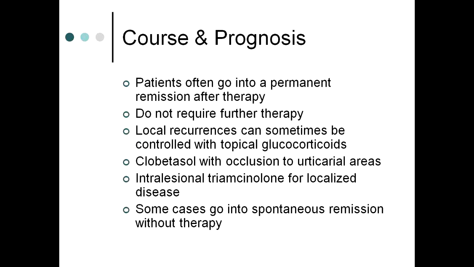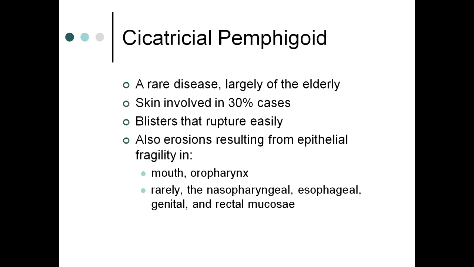Regarding the course and prognosis, patients often go into a permanent remission after therapy. It is better as compared to pemphigus vulgaris. They do not require further therapy. Local recurrences can sometimes be controlled with topical glucocorticoids, clobetasol with occlusion to urticarial areas, intralesional triamcinolone for localized disease, and sometimes the cases go into spontaneous remission without even any therapy.